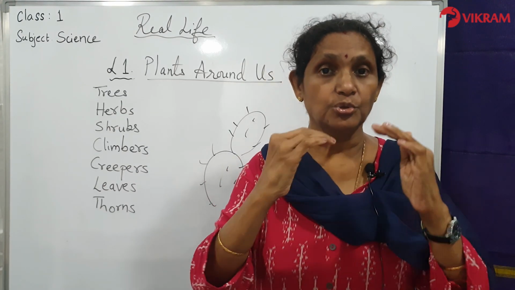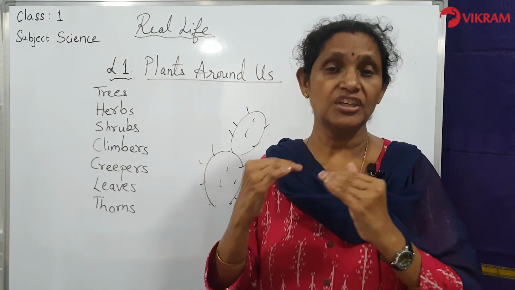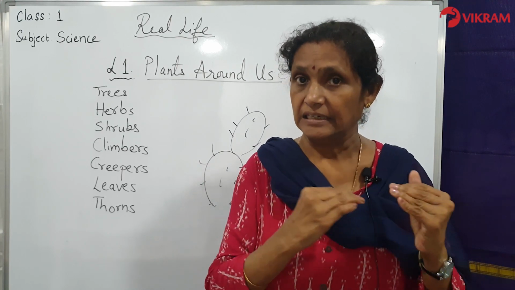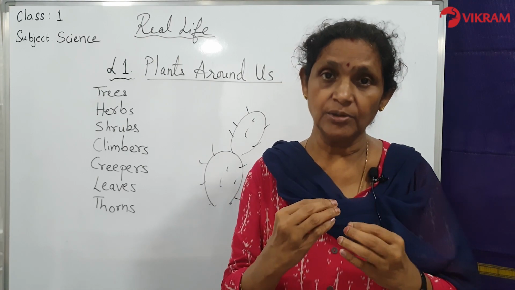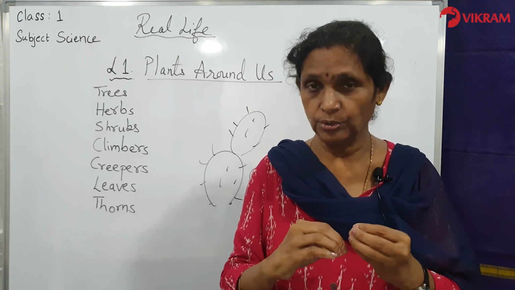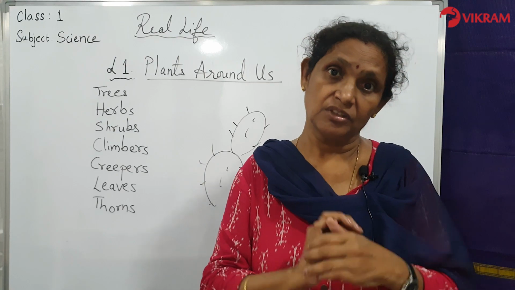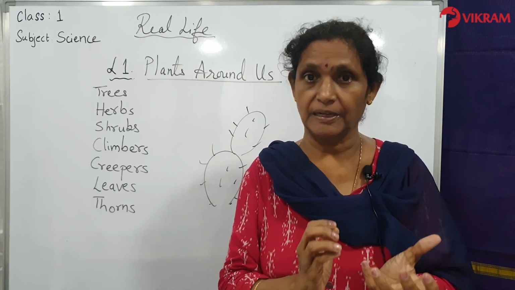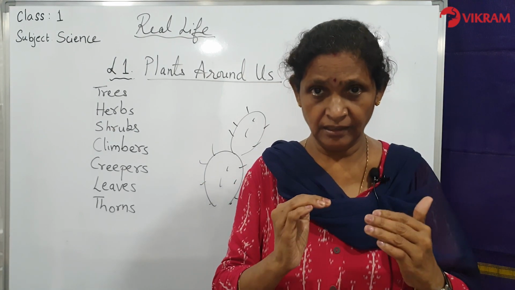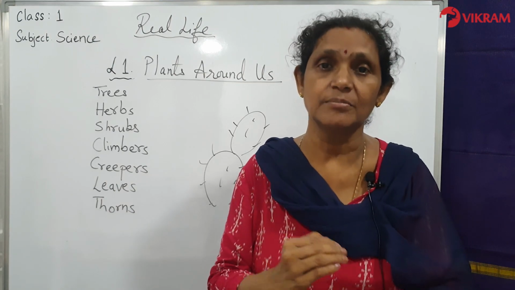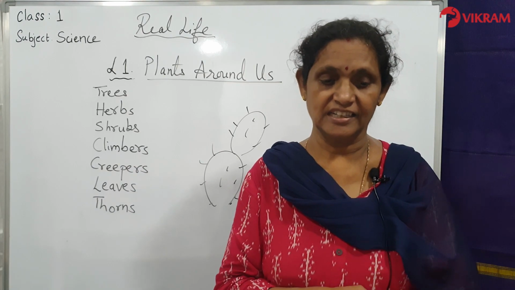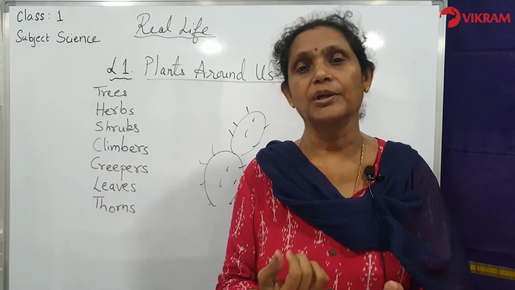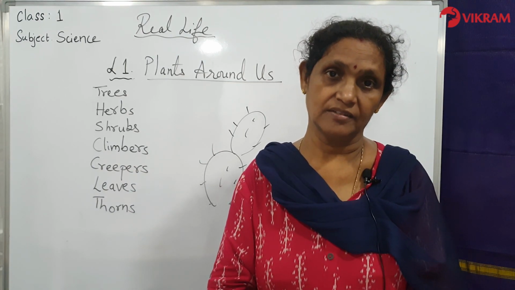Again children, go through the lesson one more time. See the different pictures. Listen to the lesson. Go very slowly. If you see a difficult word, stop there. You can write it down also the word. Try to check that word, the spelling in the text. Then at the end of the lesson you will find some exercise. Children, do the exercise which is there at the end. You can answer the questions and do the exercise at the end of the lesson.